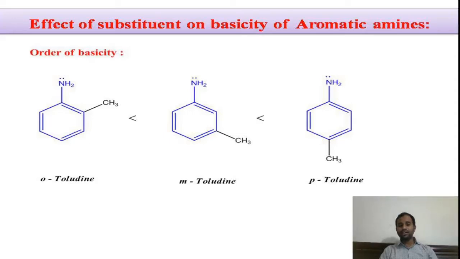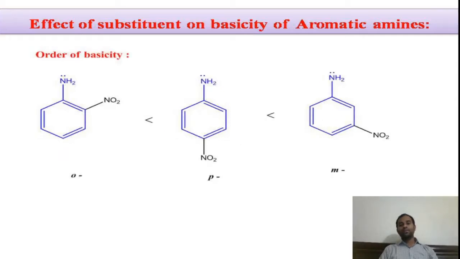This is called electronic effects are more at ortho and para positions. Thereby, the electron density on the nitrogen atom in para toluidine is high. Thereby, its basicity is high compared to the meta toluidine. With this, we can say that this is the order of basicity. That is, ortho toluidine is less basic than the meta, which is less basic than the para. Right?